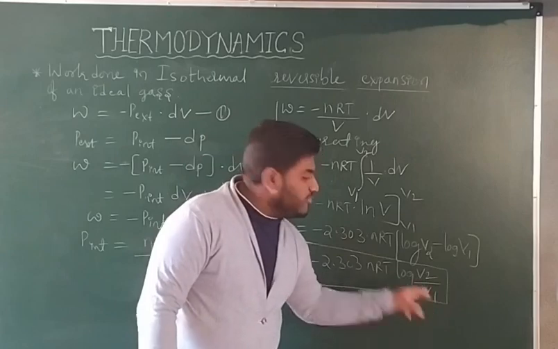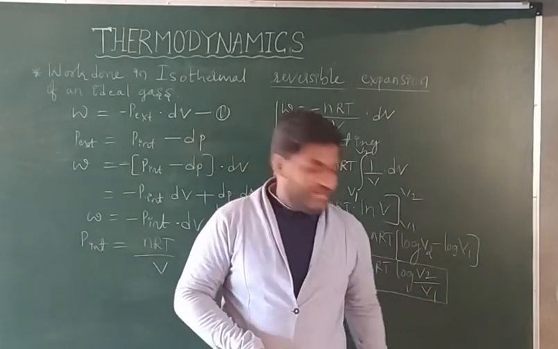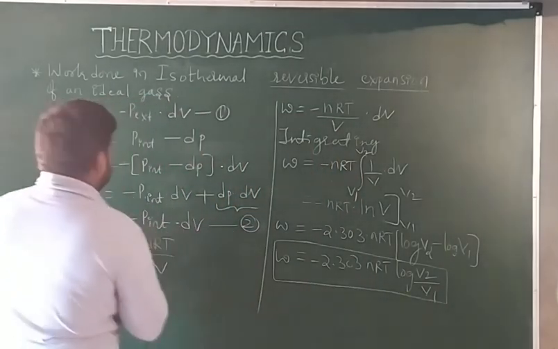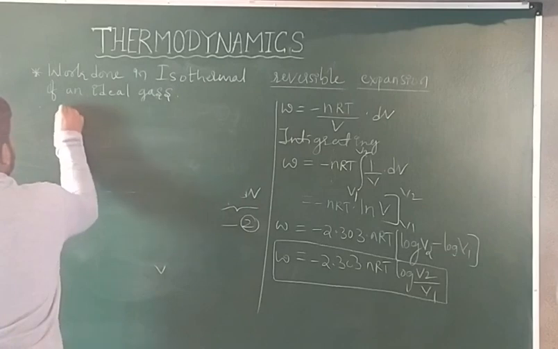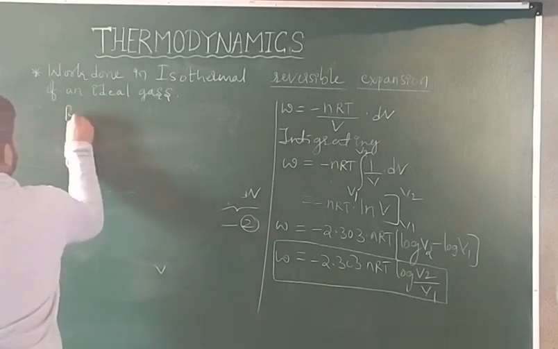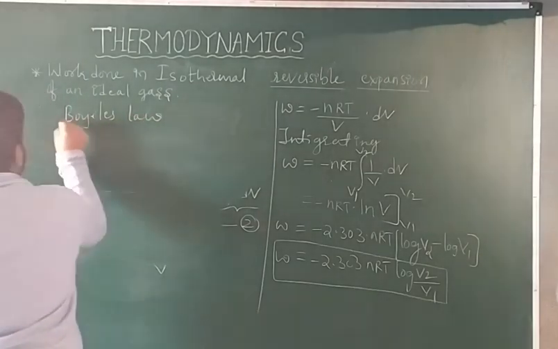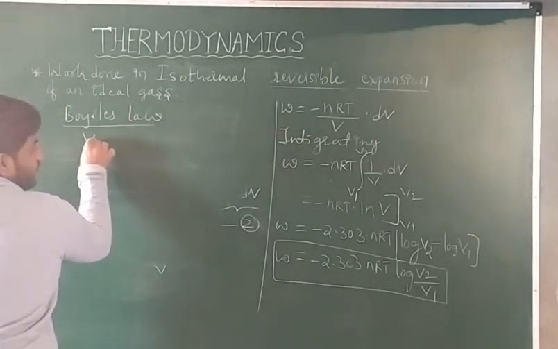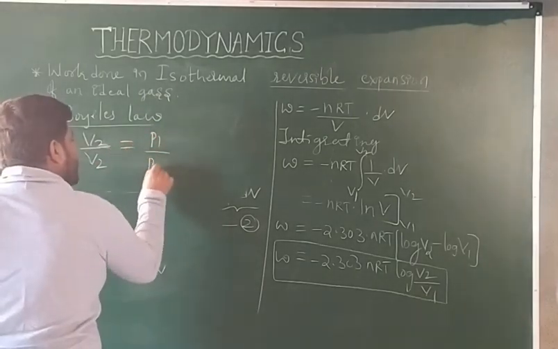So in place of V2 by V1, you can put P1 by P2 also by using Boyle's law. What is Boyle's law? Carefully see here. According to Boyle's law, V2 divided by V1 is equal to P1 divided by P2.